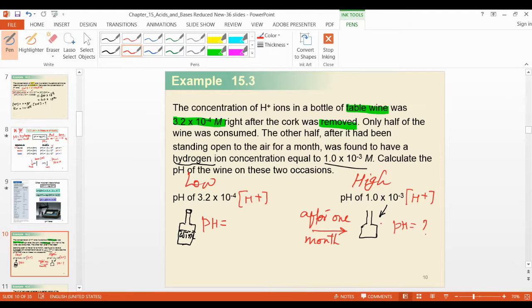I already explained in the previous slide. If H plus is low, what will be the pH? If H plus is high, what will be the pH? If you know this formula, pH equal to negative log hydrogen ion concentration, negative. So what does it mean? Tell me now, which pH is high or which pH is low?